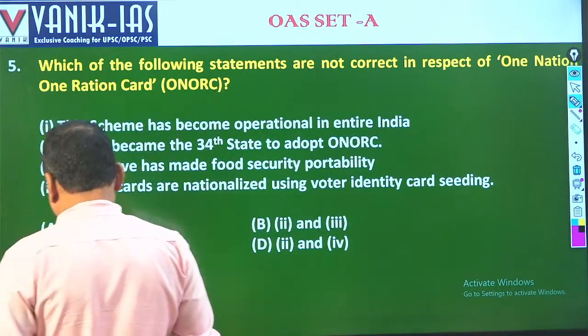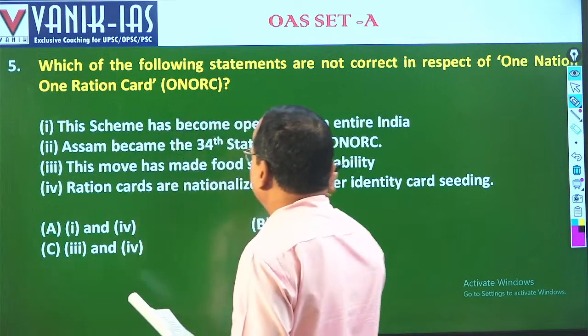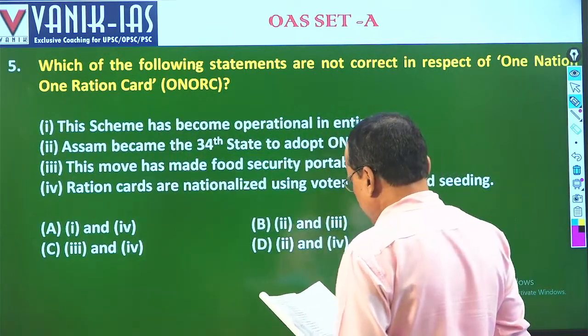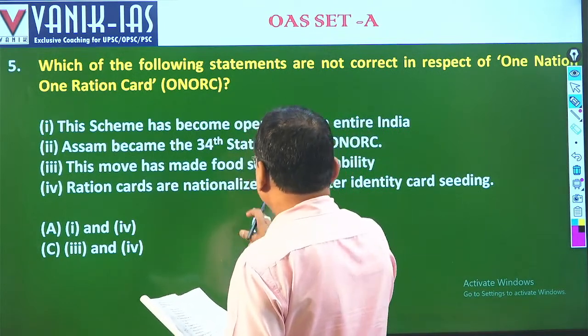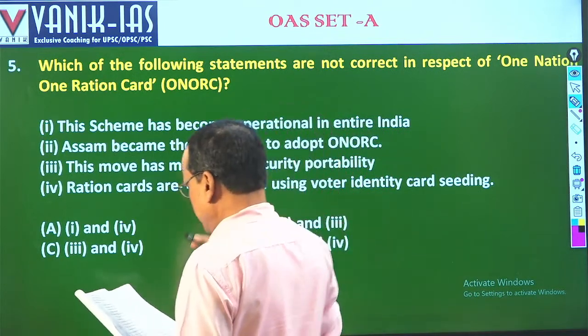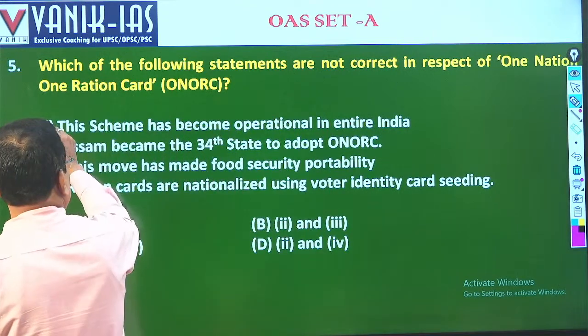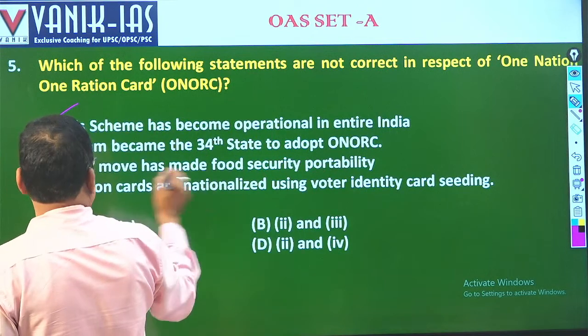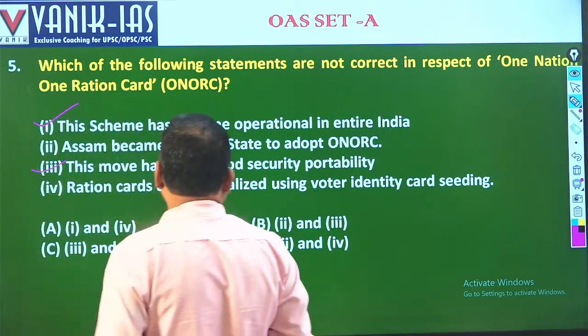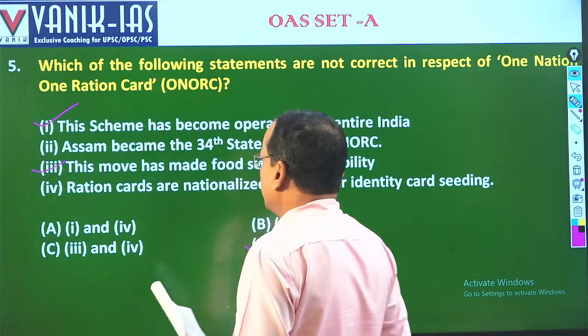Then Assam became the 34th state for this. Here 1 is correct, and this one is correct. So 2 and 4 are wrong. Fine. So the answer is D to this question.